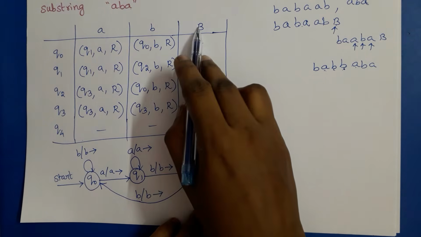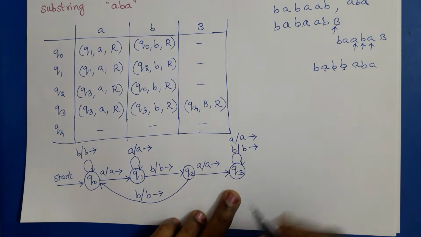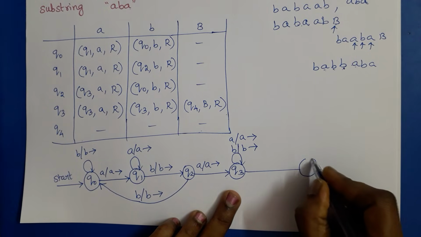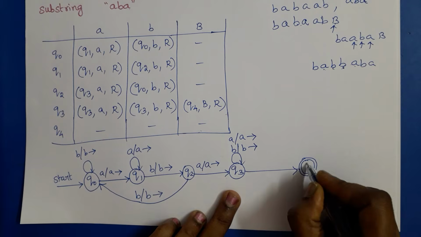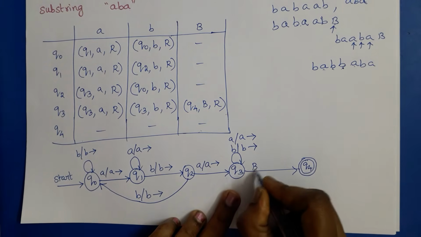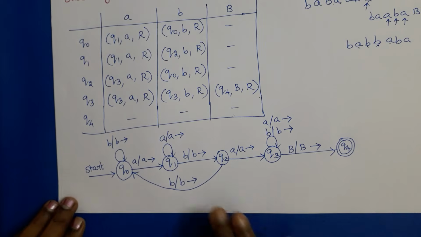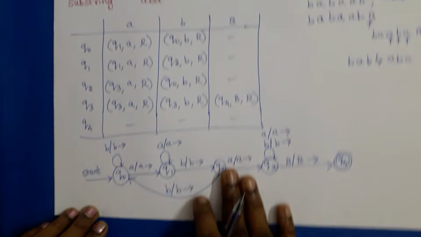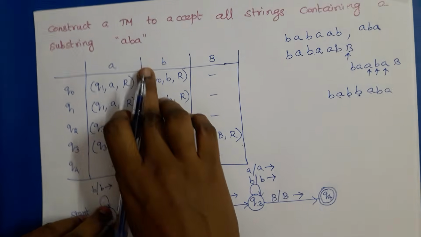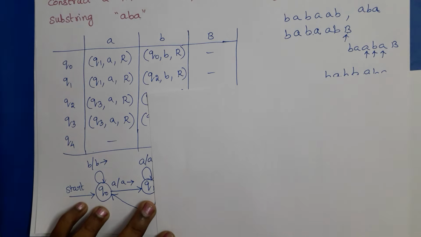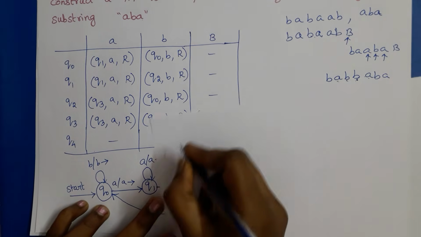Suppose if we see blank, we can enter into the final state Q4. So blank/blank right move. Okay, so this is the transition diagram representation for the substring ABA.